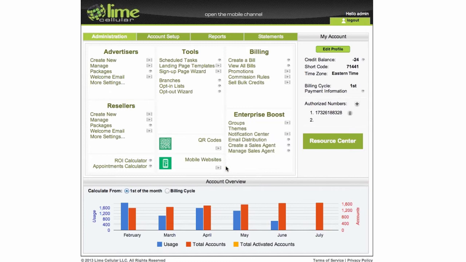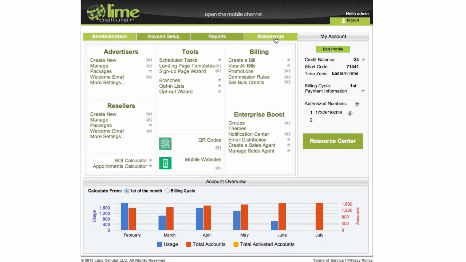That's where you navigate. On top of that, we added the authorized number tool. We added for that other tool as well, the notification setter that will combine with it. So we added that to the admin and reseller dashboard as well. Account setup is now on its own tab, as well as reporting and statements.